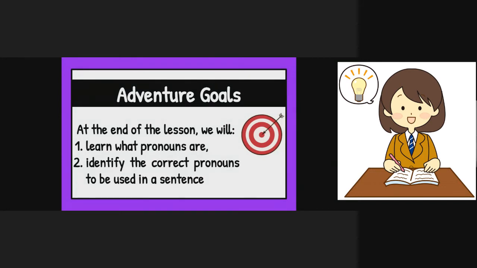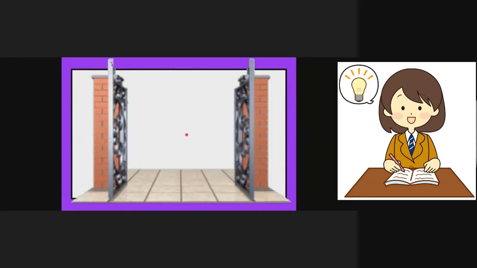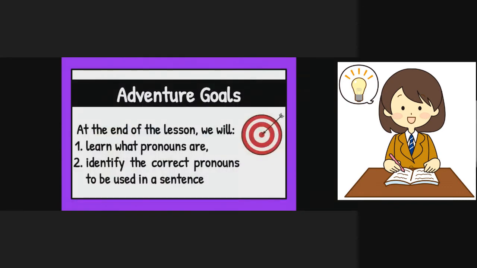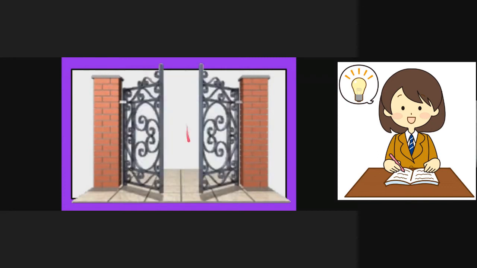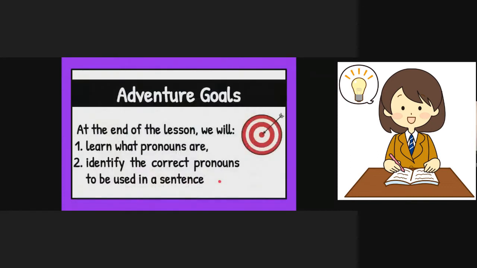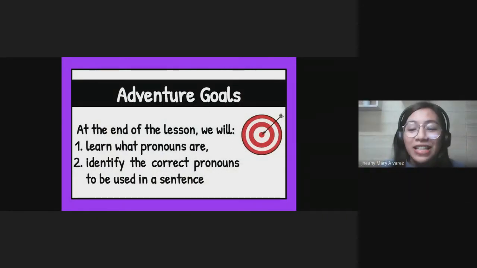Clinton has to go in. Let's open the gate again. Go in quickly. Okay, it's closed now, everybody. I hope everyone is already inside.